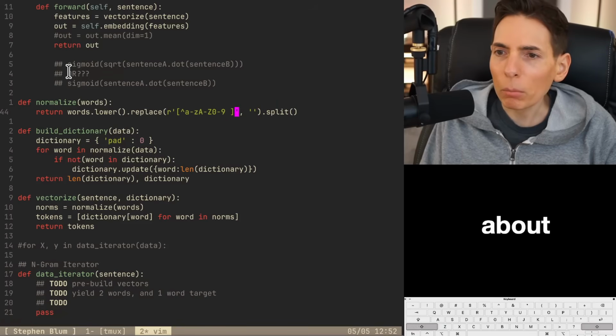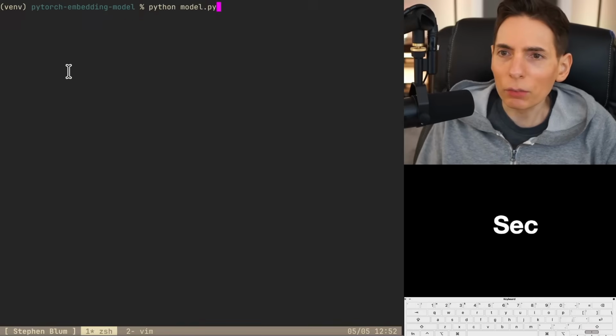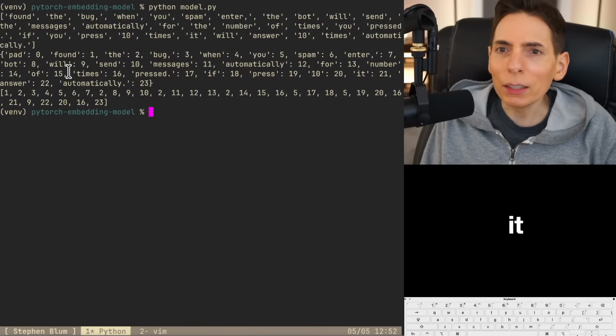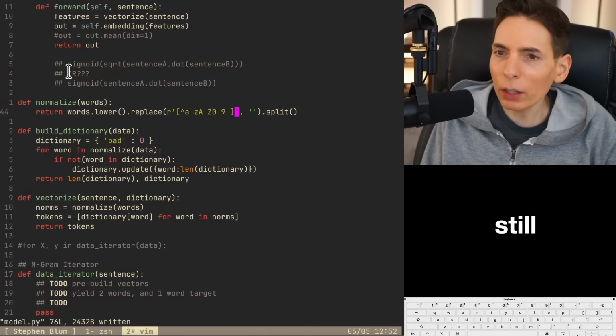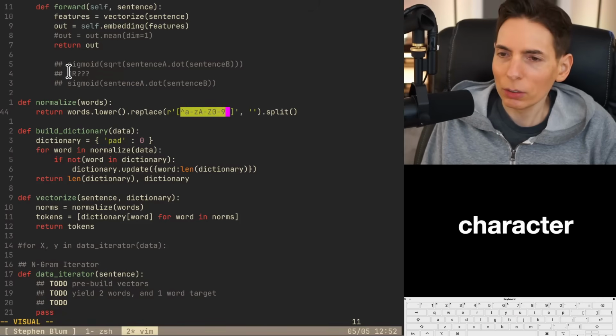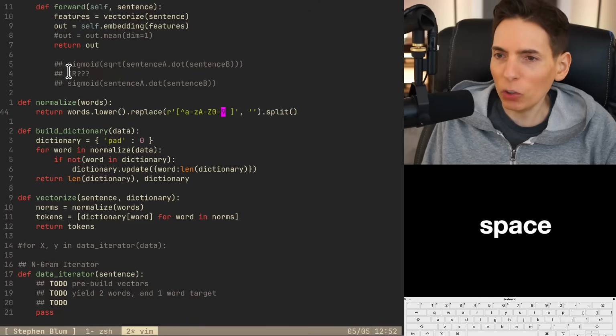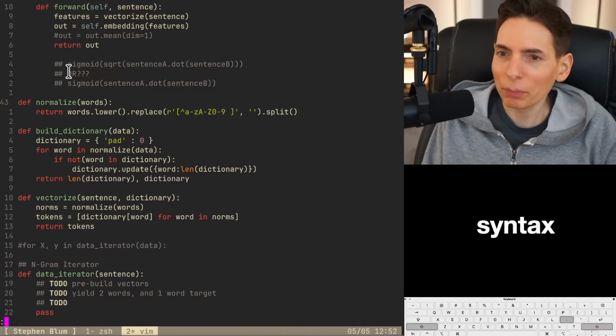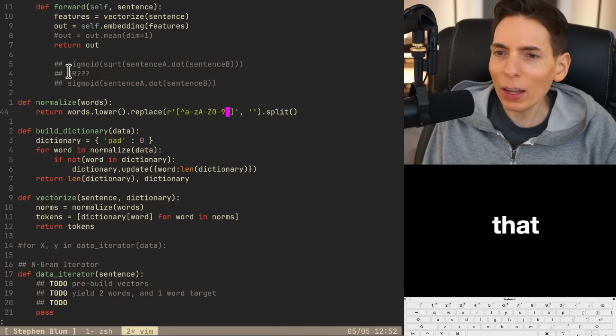How about we just get rid of the plus? Is that gonna fix it? Yes, it did. Oh, no, it's still there. It's still a problem. Why is it not working? No, I needed everything that's not an alphanumeric character. That seems perfectly straightforward to me. And not a space, because I need this space, because it's syntax for us. So why is that replace not working?